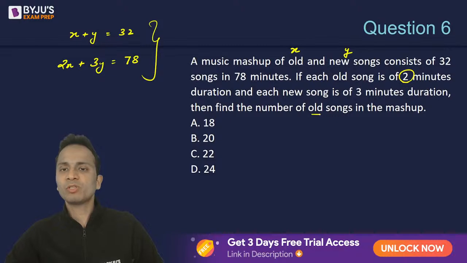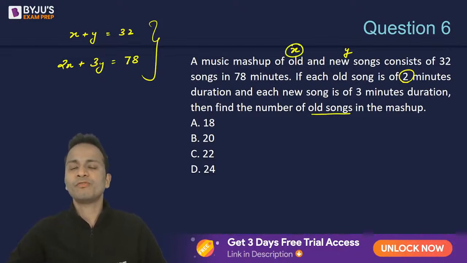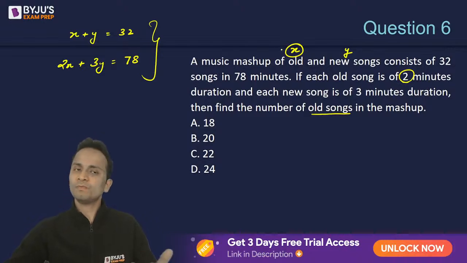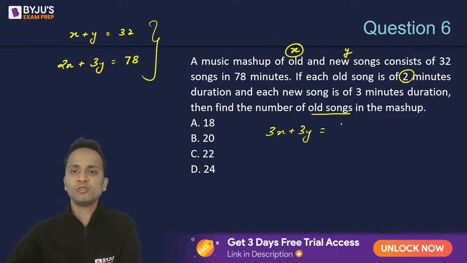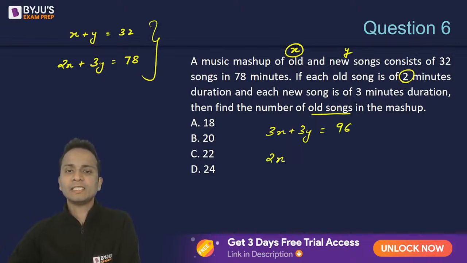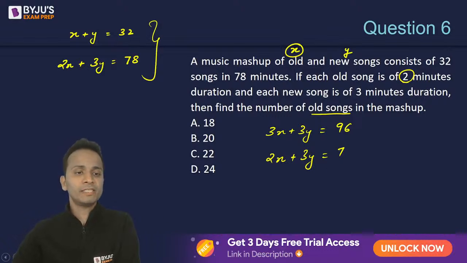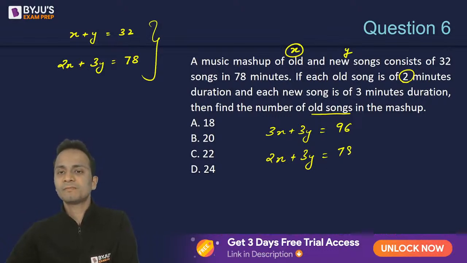Now we have to find out the number of old songs, that means the value of x. So it's better to eliminate y. Y को eliminate कर दो, x अपने आप आ जाएगा. So multiply the first equation by 3. So 3x plus 3y is equal to 32 into 3, that is 96. Second equation I'll write as it is. 2x plus 3y is equal to 78.